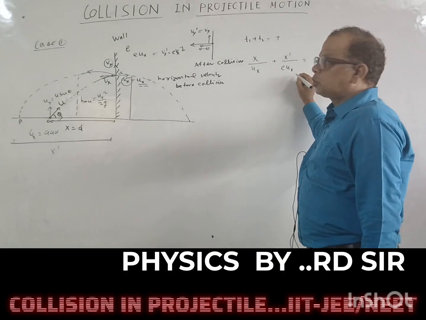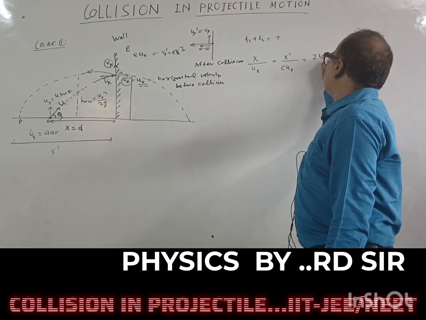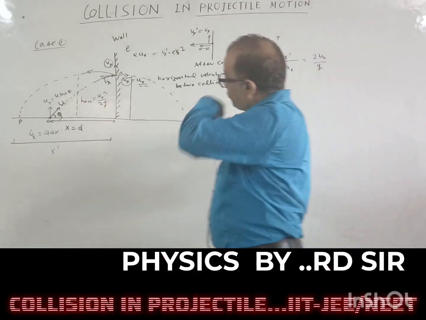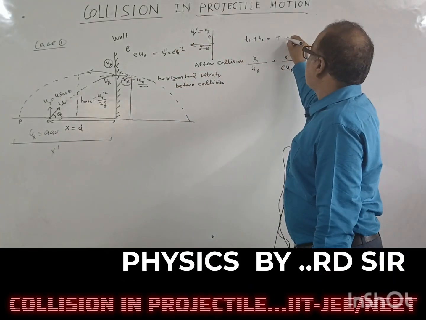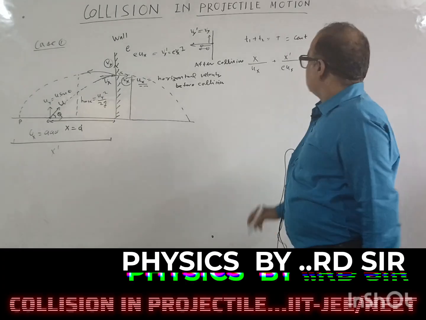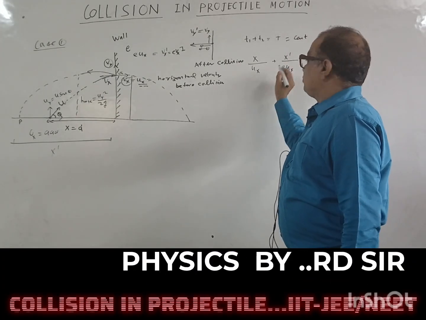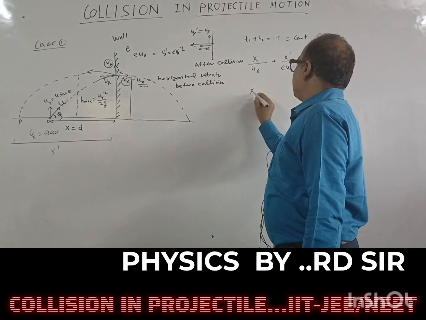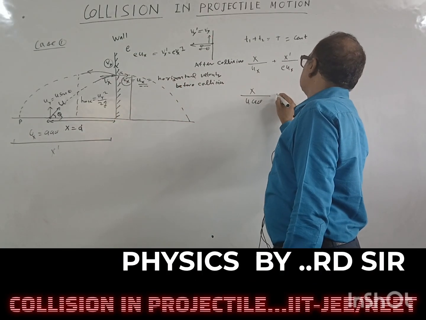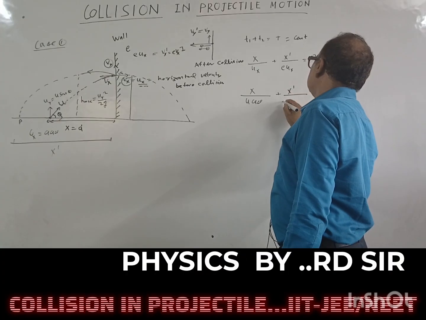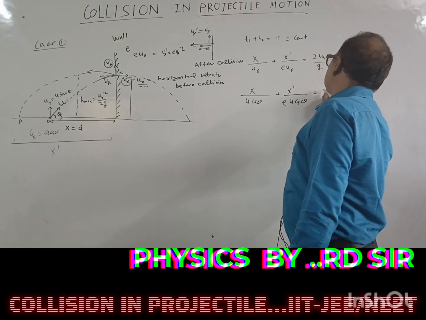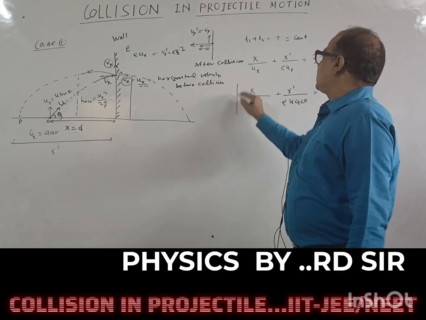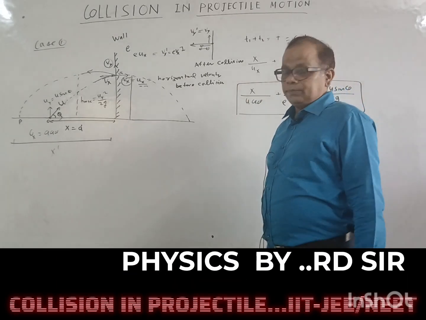This will be the total time of flight, 2uy upon g. Time of flight will not change, because for the time of flight we take the vertical displacement equal to 0. So time of flight will remain constant. So putting the values, we can find x dash, where the particle will land: x upon u cos theta plus x dash upon e u cos theta is equal to 2u sin theta upon g. So from here we get x dash.